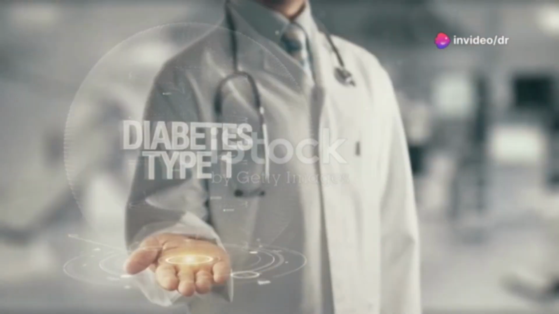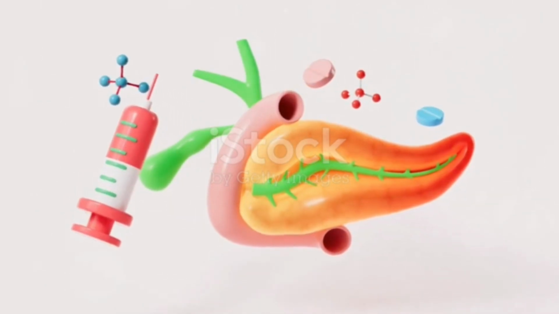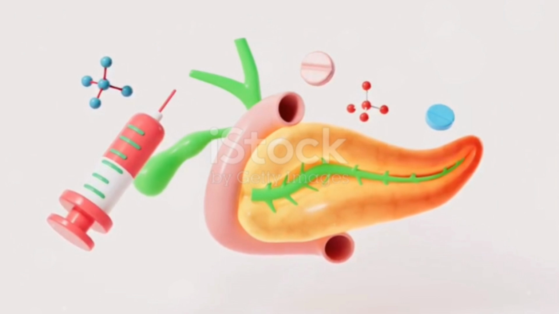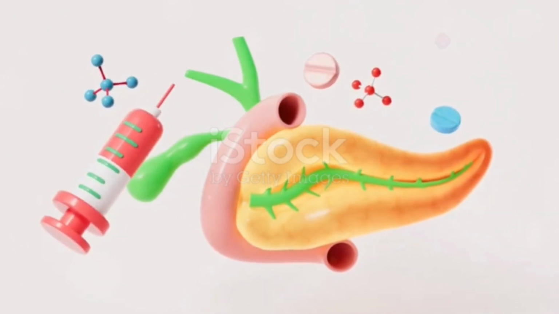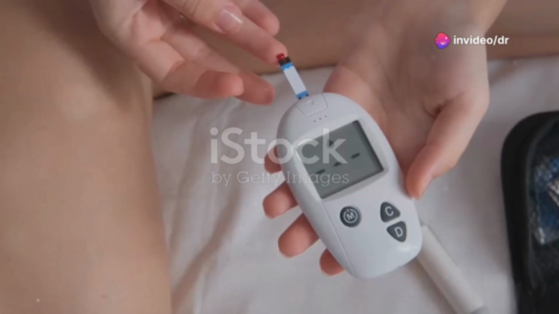There are two primary types of diabetes mellitus: type 1 diabetes, an autoimmune condition where the body's immune system attacks and destroys insulin-producing cells in the pancreas. This type often develops in childhood or adolescence, but it can occur at any age.